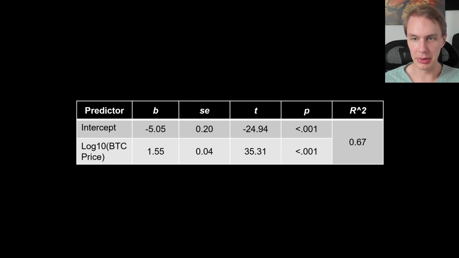If you're not familiar with R squared, that's basically a metric that tries to get at how much of the variance, in this case in EGLD's logarithmic price, is being explained by Bitcoin's log price. And 0.67 basically means that about 67% of the variance in EGLD's price can be explained by Bitcoin's price.